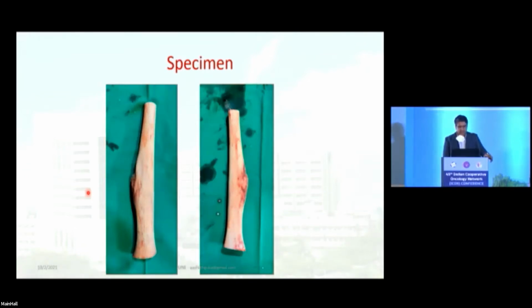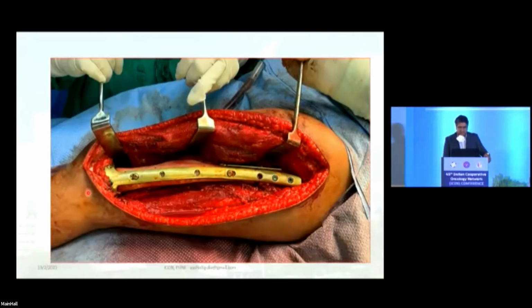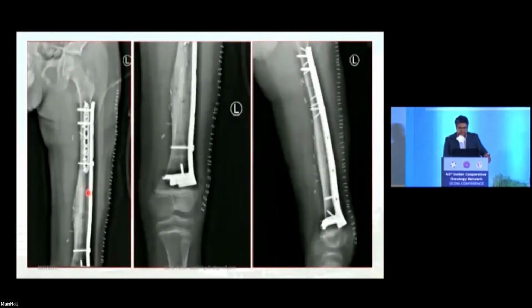This is the tumor bone, which was sterilized after removing the soft tissue. It was reimplanted back with this patient-specific implant. These are post-operative X-rays. So that's how the first stage of the treatment went, and we evaluated the patient and we executed our treatment. And obviously, this patient also had adjuvant chemotherapy.